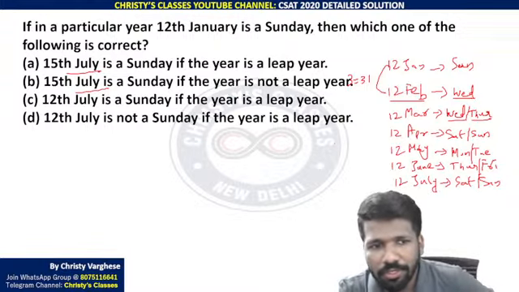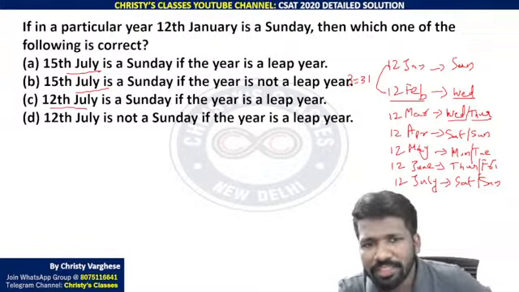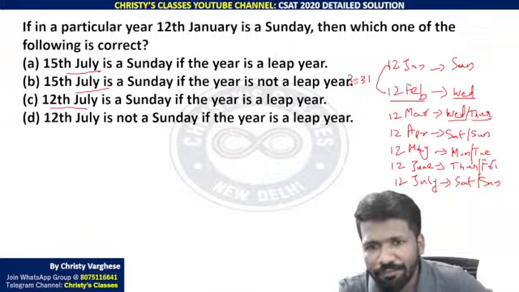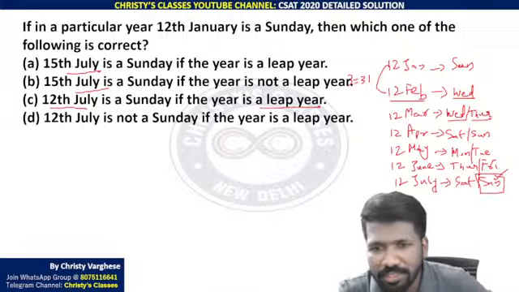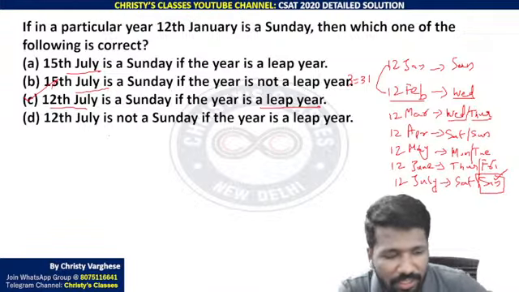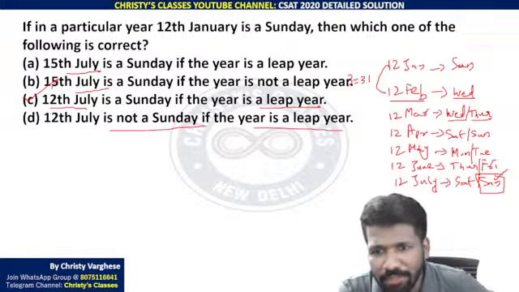Now look at the options. 12th July is a Sunday. If the year is a leap year, yes, that is correct. Leap year, then it is Sunday. So option C is the correct answer. Is not a Sunday if the year is a leap year? Wrong. If it is a leap year, it is definitely Sunday.